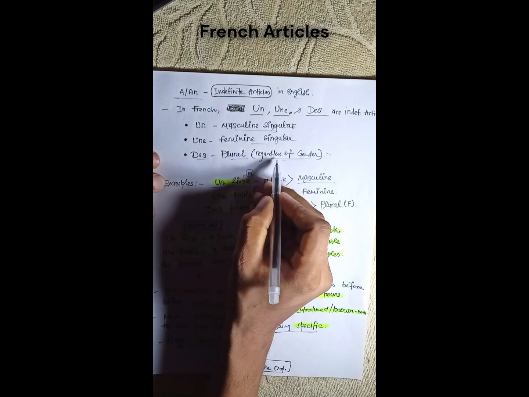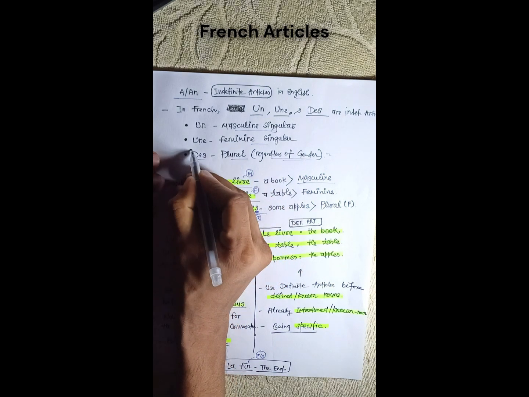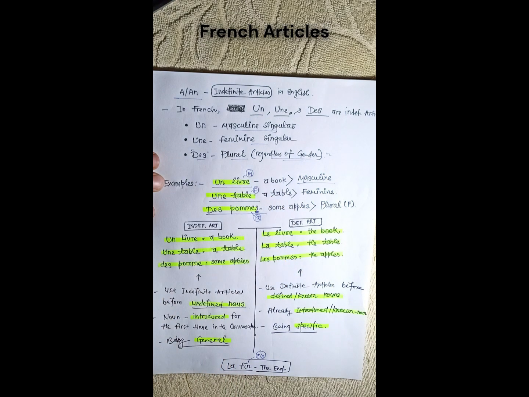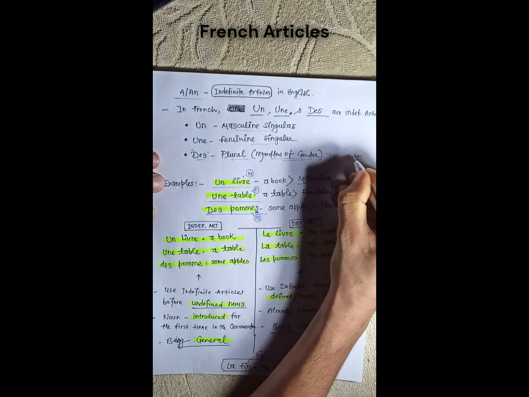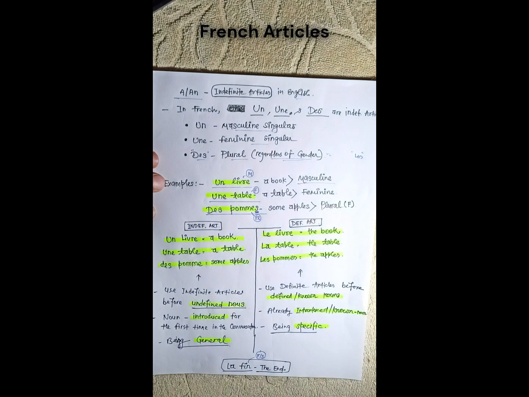That means, for masculine plural or for feminine plural, des is the only form possible to be used in case of an indefinite article. In definite article cases, we use les for both genders. I mean, either masculine or feminine, if it's written in plural, les is the term that we are going to use.